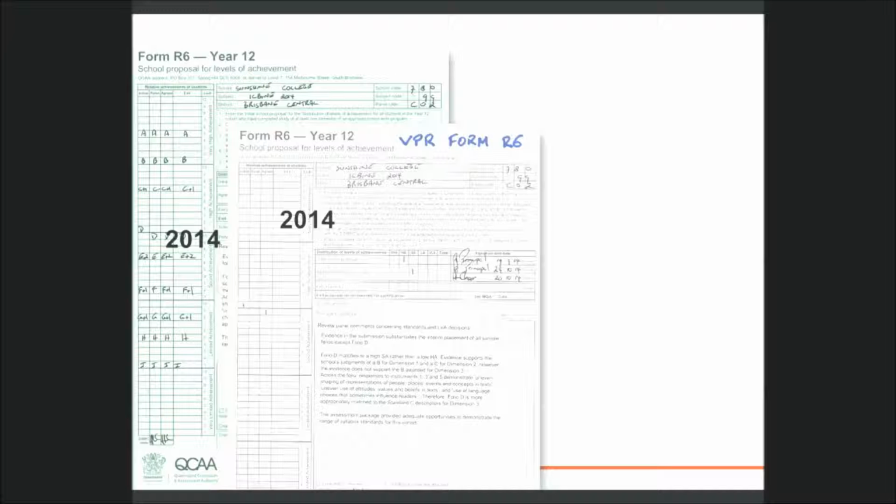In 2014, the VPR Form R6 goes with the Green Form R6 to verification, but the VPR folio does not appear on the R6. Advice from this verification has been applied to the VPR student as it was deemed relevant by the school.